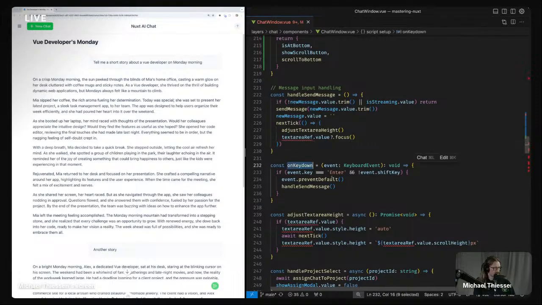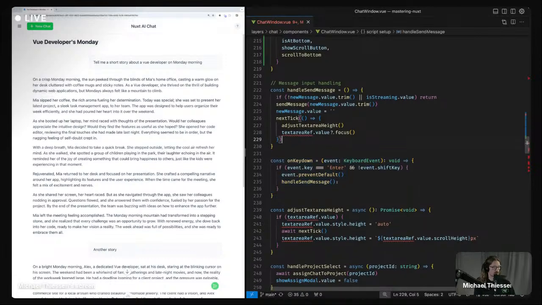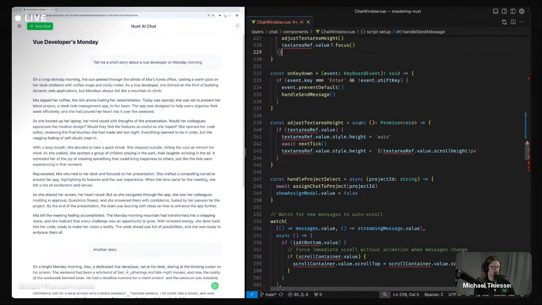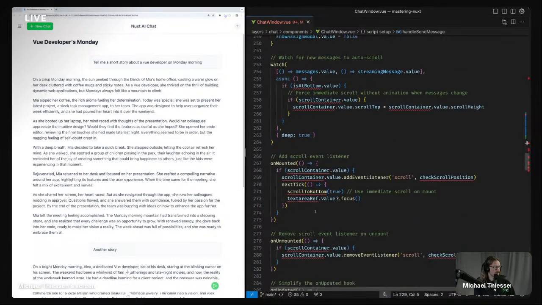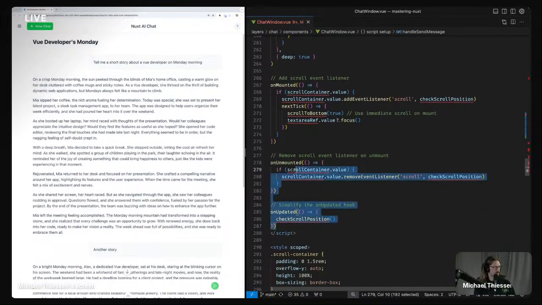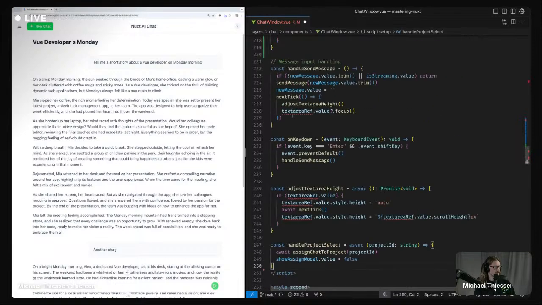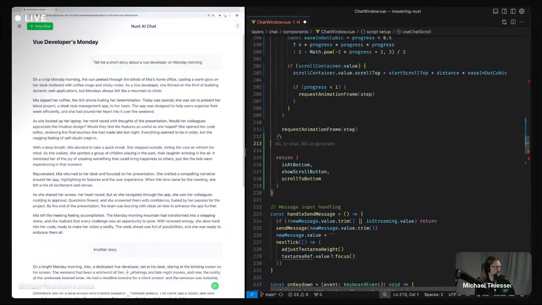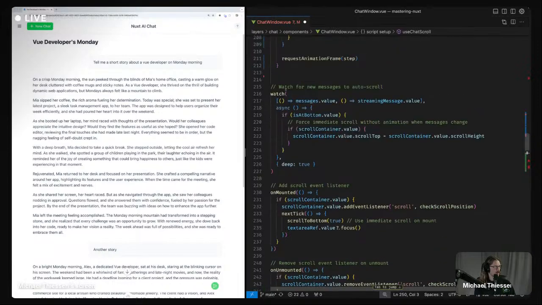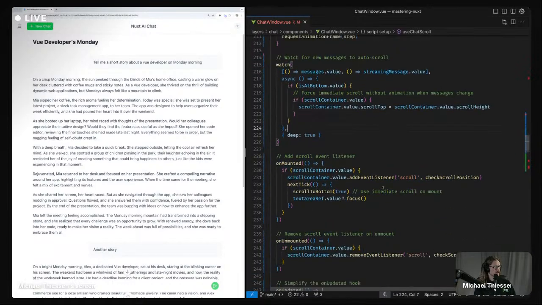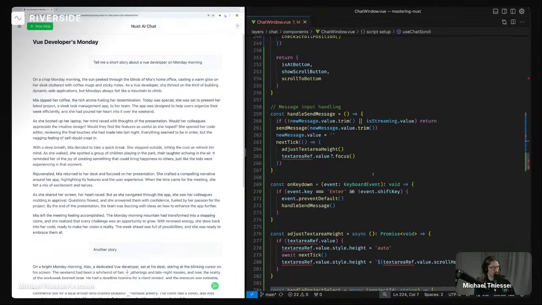Right now it uses this onKeyDown thing because Cursor wrote it that way instead of using an actual form component. So that's something I also want to change, because that's just not great. Handle project select. Then we've got some stuff here to get the scrolling to work, so we'll move that into this as well. So far I'm just moving some code around.